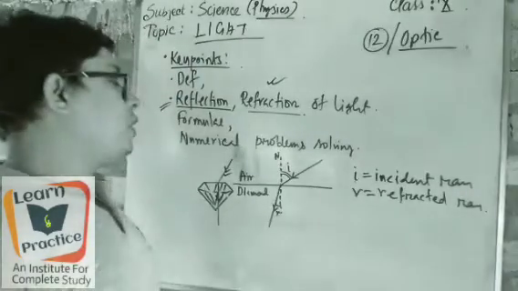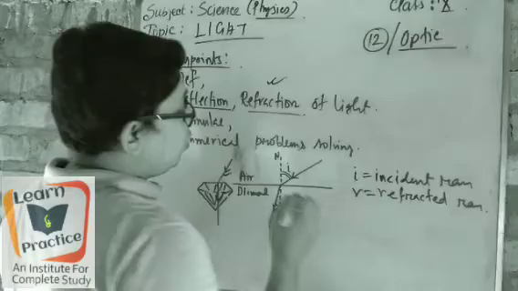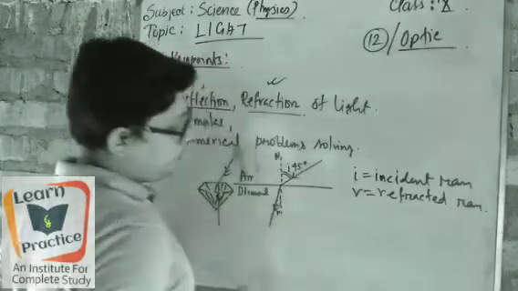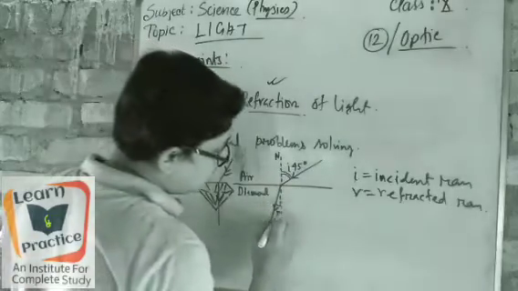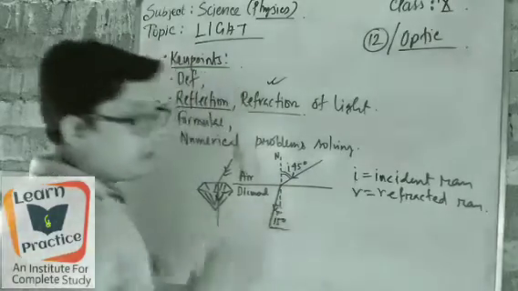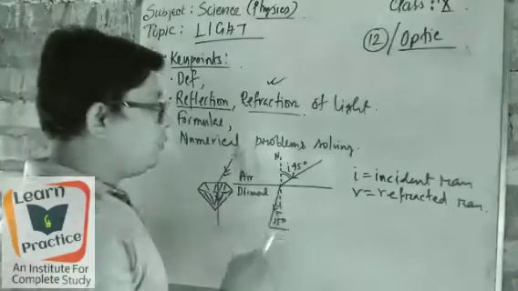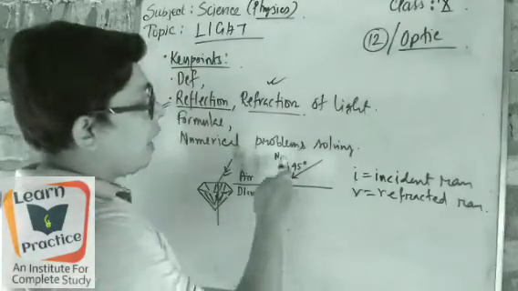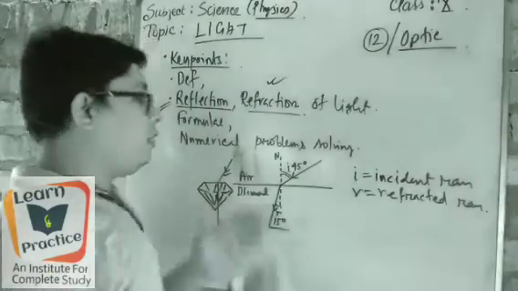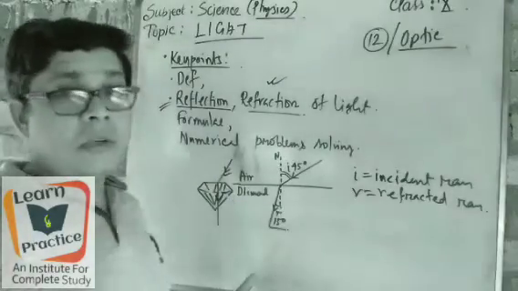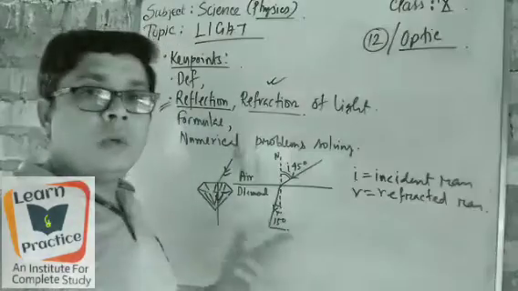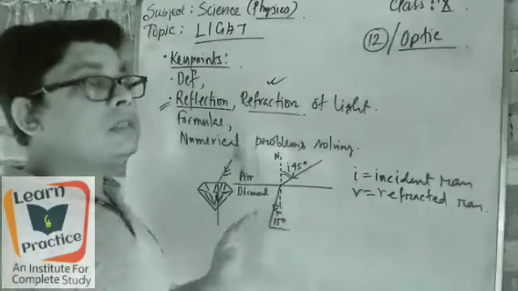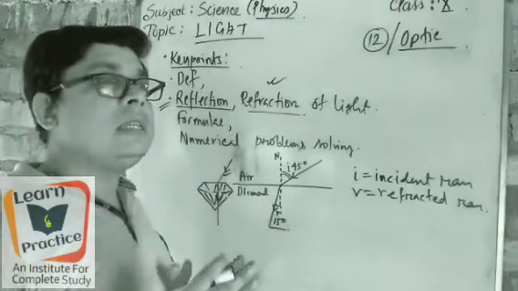and it makes its own change in the other medium, it is known as refraction. Now, another question: suppose it has taken 45 degrees, but when you have given here, it has taken at least 15 degrees. It means according to the normal, it has changed its own angle also. At the first time, the angle was 45 degrees, and we thought that the reflection would also be 45 degrees. Same process, 45 degrees, 45 degrees, equal, because in reflection we read that. But in refraction, it always depends on the density of the medium.